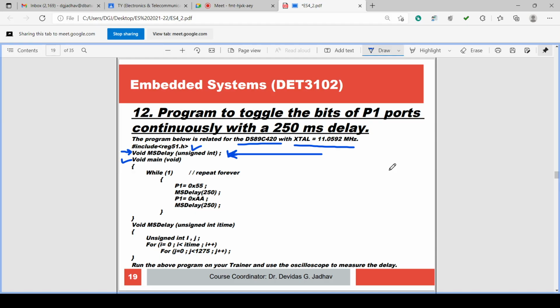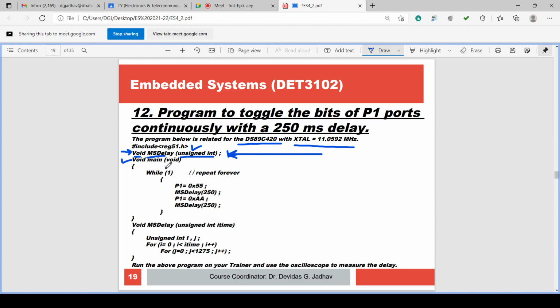This is the definition of the function. msdelay is the name of the function, and it is not returning anything, so it is void. But it has an argument, so the argument is unsigned integer. Argument means whatever variable we are passing into it. So this is the function definition.